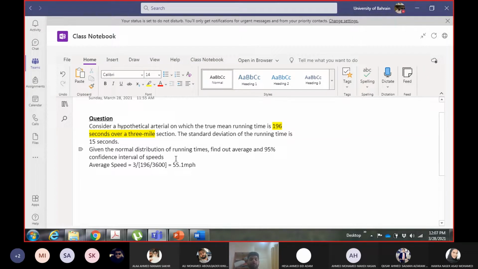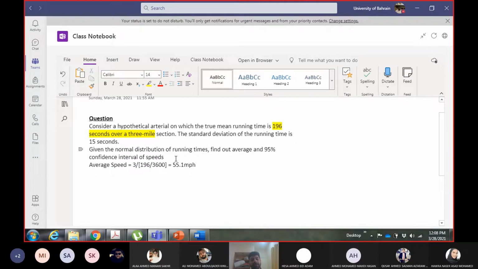For the 95% confidence interval of speed, notice that this is a running time study, so the mean and standard deviation are given for running time, not for speed. So first you have to find the 95% confidence interval of running time, and then use that range of running time to calculate the range of the 95% confidence interval of speed.